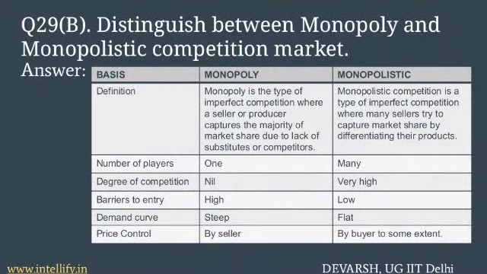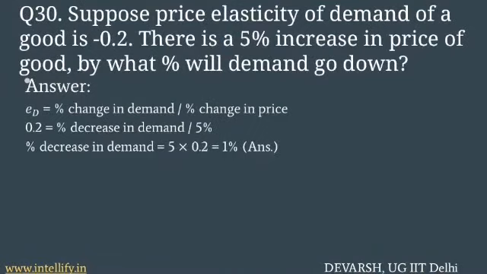Question 30 is a very easy and direct formula based question which asks for the price elasticity of demand. As we have already studied, price elasticity of demand is percentage change in demand divided by percentage change in price. Given that elasticity of demand is 0.2 and percentage increase in price is 5%, the decrease in demand would be 5 into 0.2, that is 1%, which is our answer.